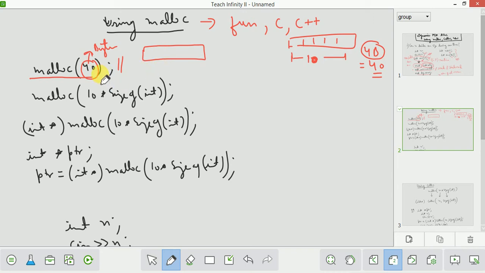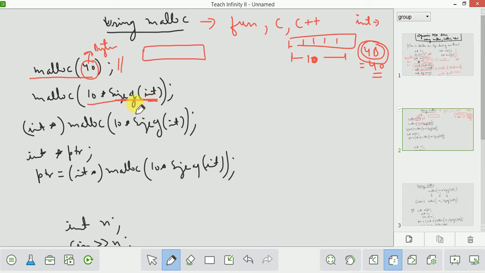Now there is another way to write this. Another way is using it like this. Why? Because I'm not sure that the size of each element is 4 bytes. The size of int can change. It may be 4 bytes or it may be 2 bytes. So I do not know the exact size of int, and that is why I am using sizeof